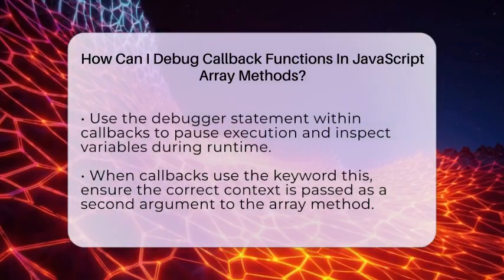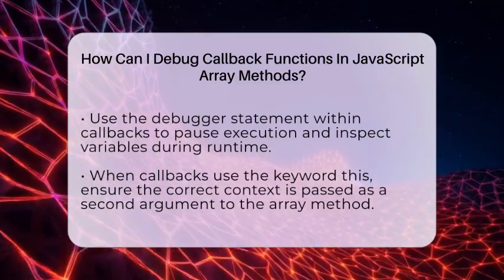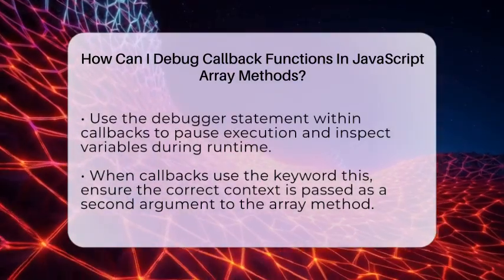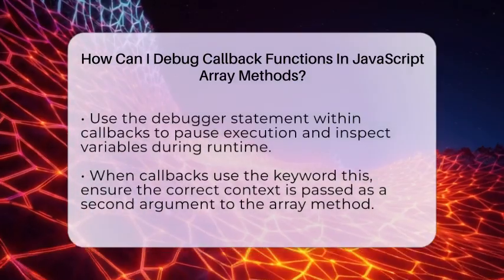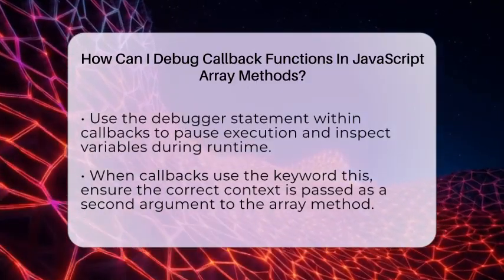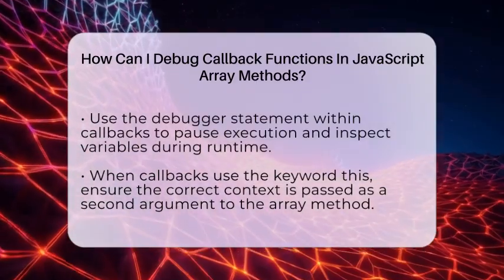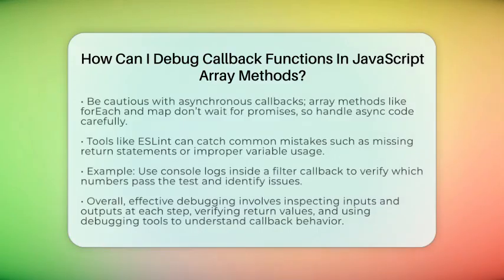Also, be cautious if your callback involves asynchronous operations like fetching data. Array methods like forEach or map don't wait for promises to resolve, so debugging asynchronous callbacks needs extra care. Using async and await or promises can help manage this. Using linting tools like ESLint can also catch common mistakes, such as missing return statements or improper use of variables.